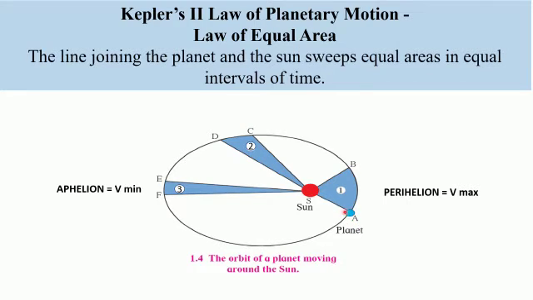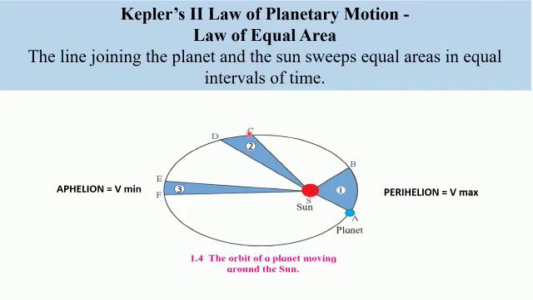We draw a line joining the sun and the planet. Suppose this planet takes a period of 30 days to reach this point B. Again we join point B with the sun and we draw a line like this so that we get an area. So this area is SBA. This is the area that the planet has covered in 30 days.